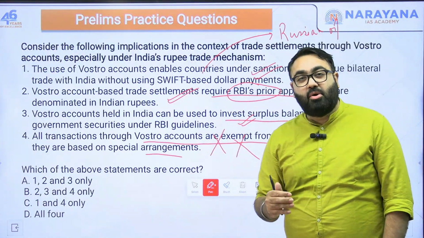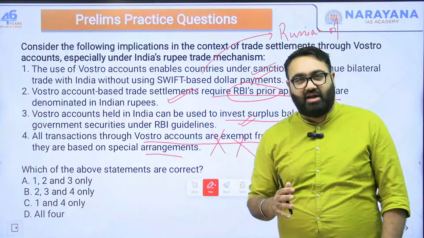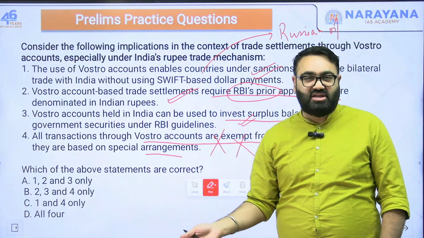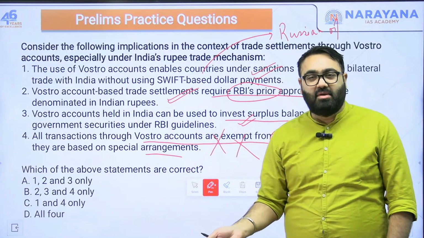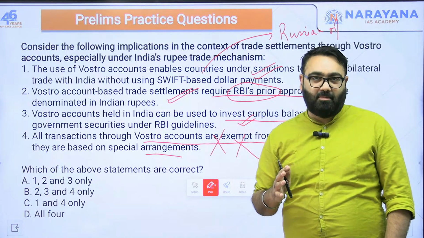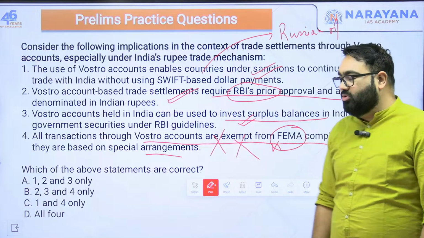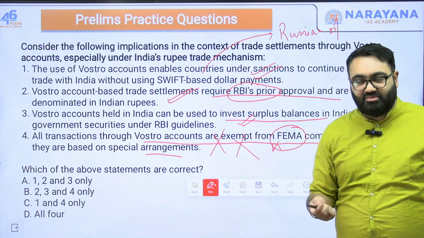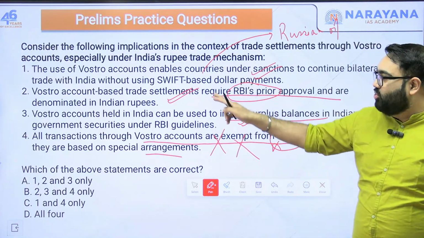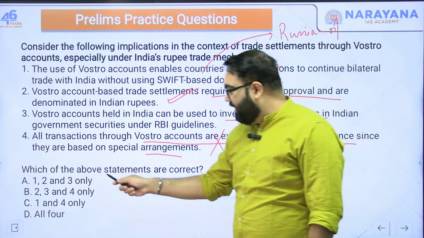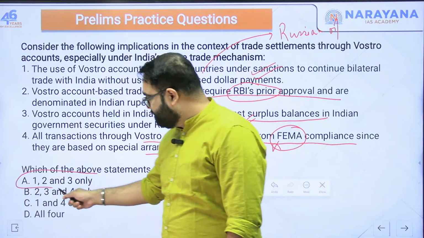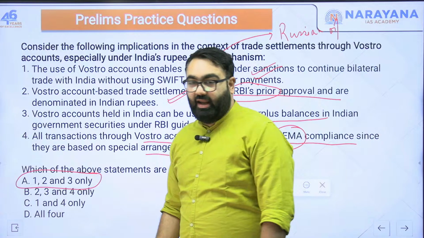For the RBI to keep an eye on these kind of transactions, for example, the LRS scheme, the Liberalized Remittance Scheme, as we just discussed, all of this has to be FEMA compliant. So that is wrong because it has to be complied under FEMA. You can't have any exemptions to that. So the answer is 1, 2 and 3. A would be the correct answer here. A is the correct answer.